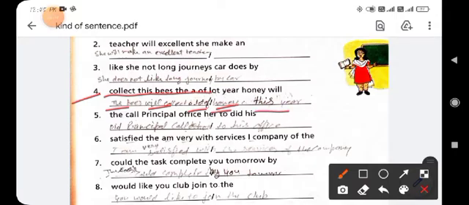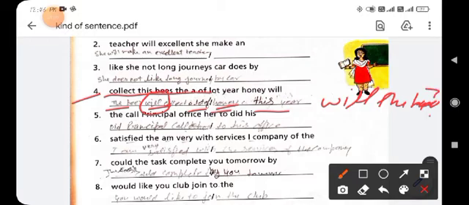So how can you change this sentence into an interrogative sentence? You select will as a helping verb and use it at the beginning of the sentence: will the bees collect a lot of honey this year? And put the question mark at the end of the sentence.